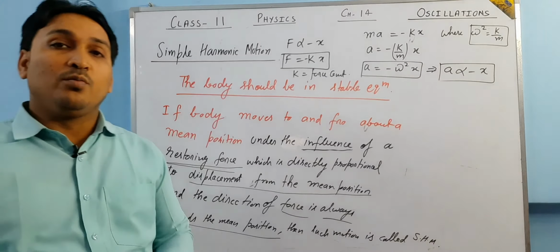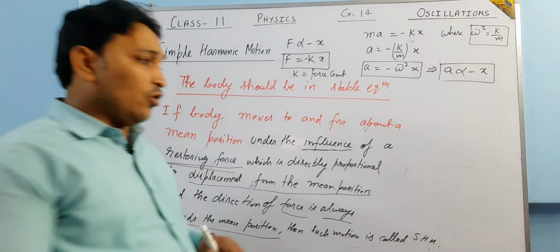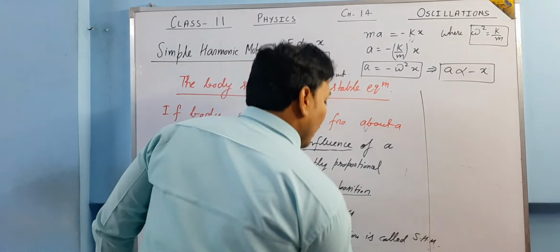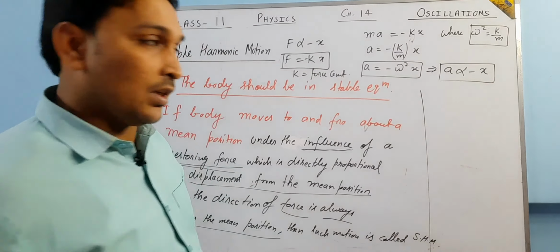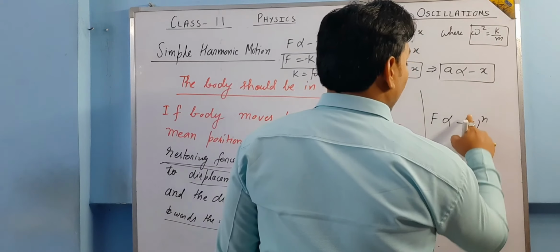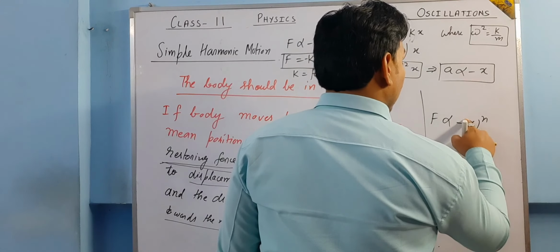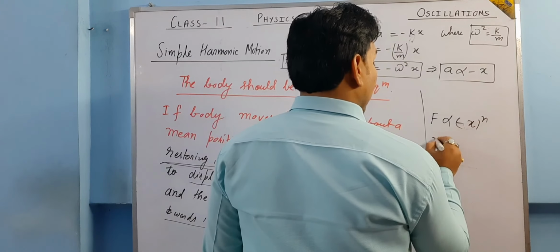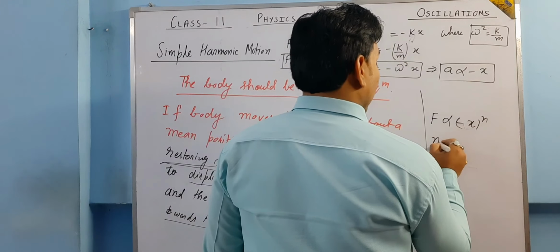This is the basic definition of simple harmonic motion. If you go a bit deeper and pick some standard books, it has been written that F is proportional to minus x to the power n, where n should be an odd number.